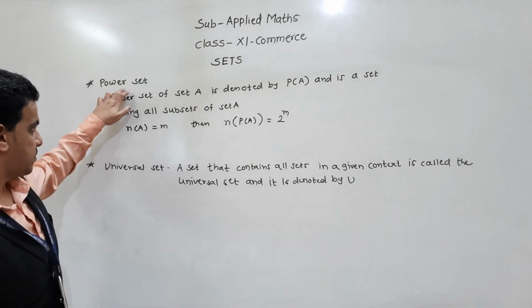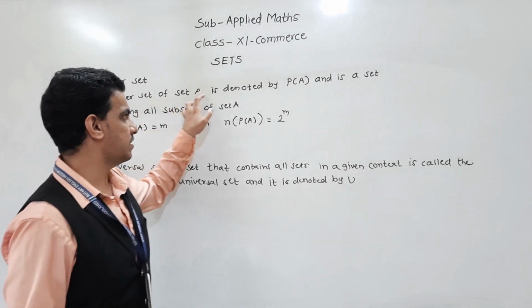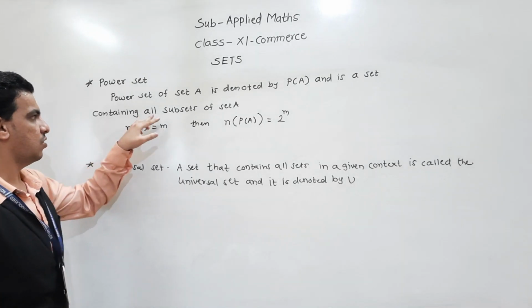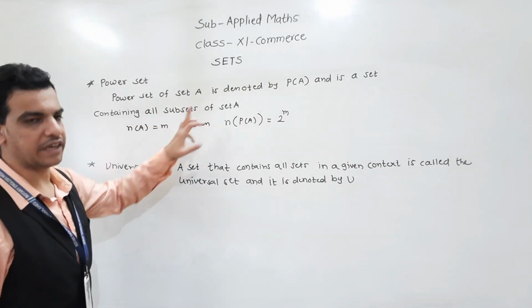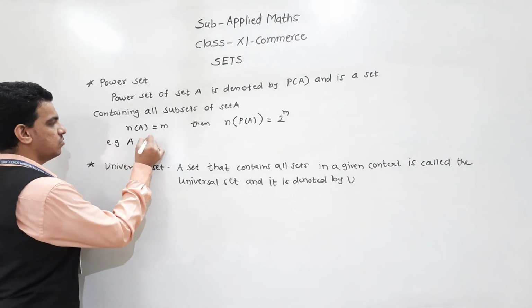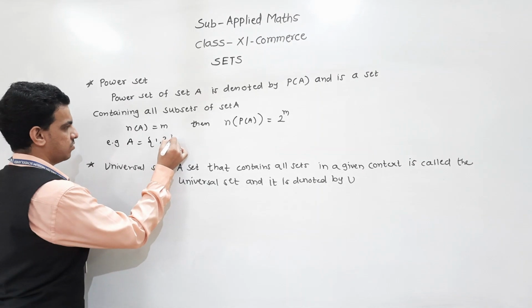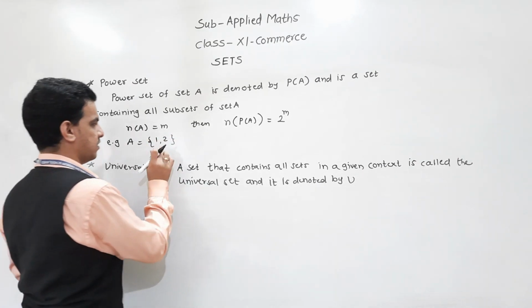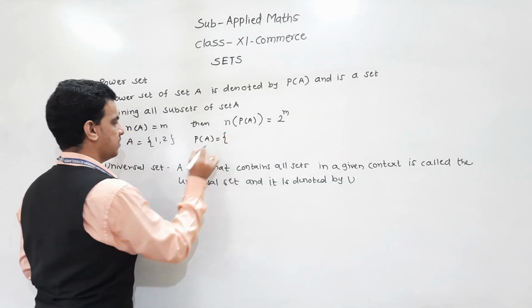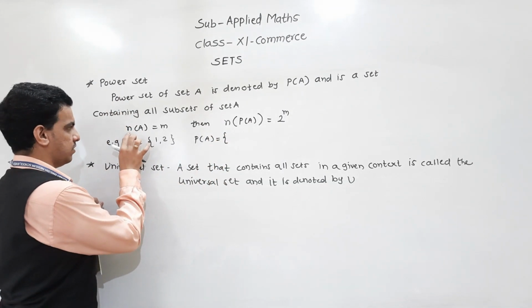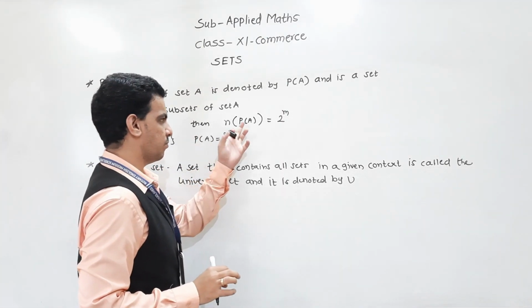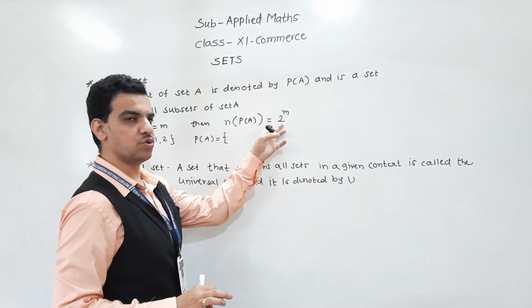Next is power set. Power set of set A is denoted by P of A and is a set containing all subsets of set A. So if I am taking, for example, A is equal to {1, 2}, 2 elements are there, 1 and 2, then the power set of A contains... if the number of elements in A is n, then the number of elements in the power set of A is equal to 2 raised to n.